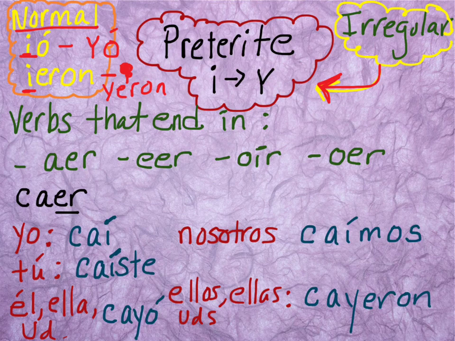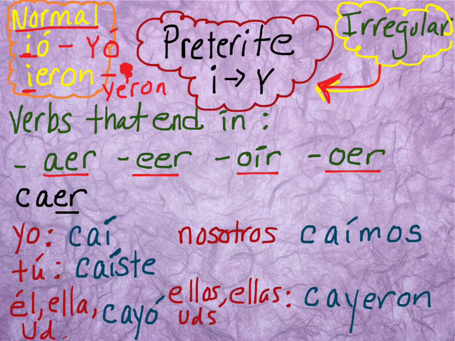Now you see this in verbs that end in -aer, -eer, -oír, and -oer. So you kind of have to memorize these endings so that you'll be familiar with them. So if you encounter them, you'll go, oh, I need to put a Y in there, where the I used to go in the preterite tense. So, let's look at an example.